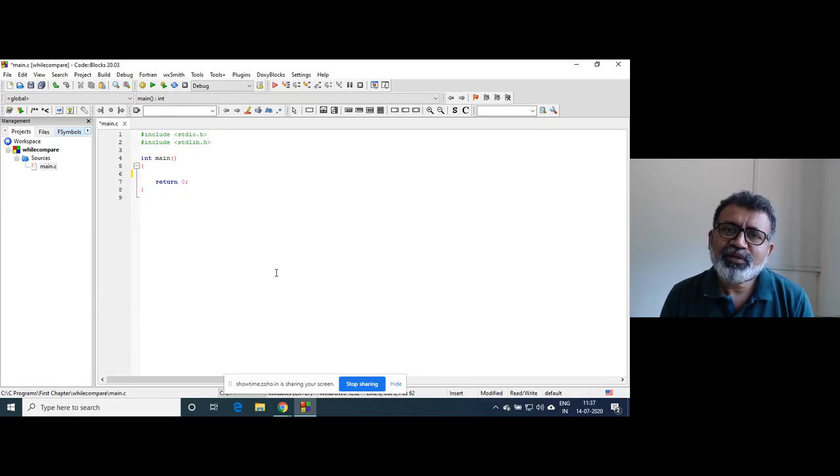So 3 is a prime number. Why? Because it is not divisible by 2. 5 is a prime number. Why? Because it is not divisible by 2, 3, and 4. 5 is divisible by only 5. Okay, all numbers are divisible by 1. That is a different story. So a number which is divisible by only 1 and that number, we call it a prime number, right?